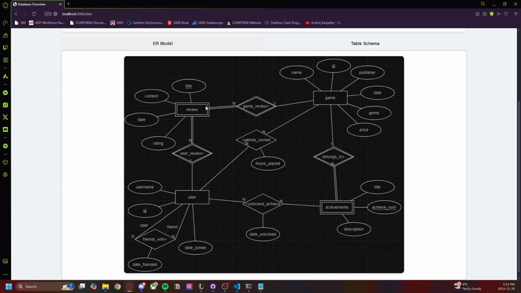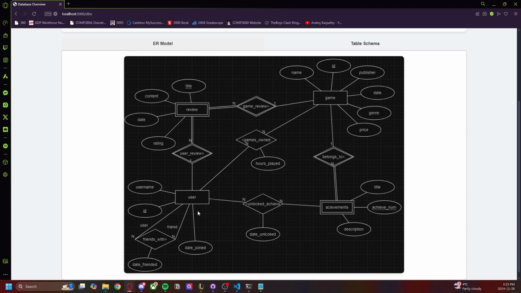For reviews on this side, every review must be linked to one game, and games can be linked to many different reviews. So reviews must be posted on a game in that sense. And similarly for users and reviews, reviews must be left by a user. Only one user can leave one review, but users can leave many reviews.